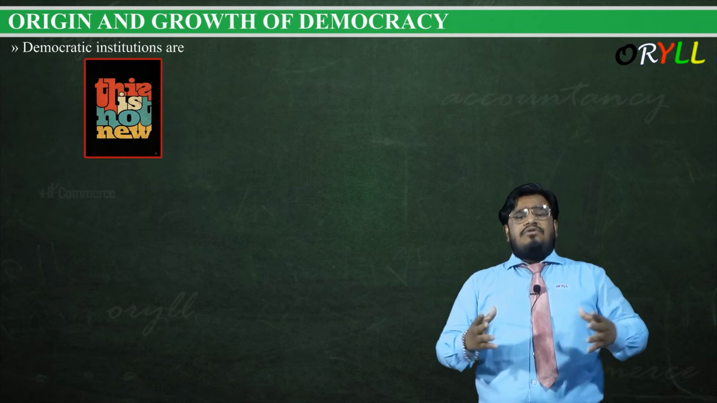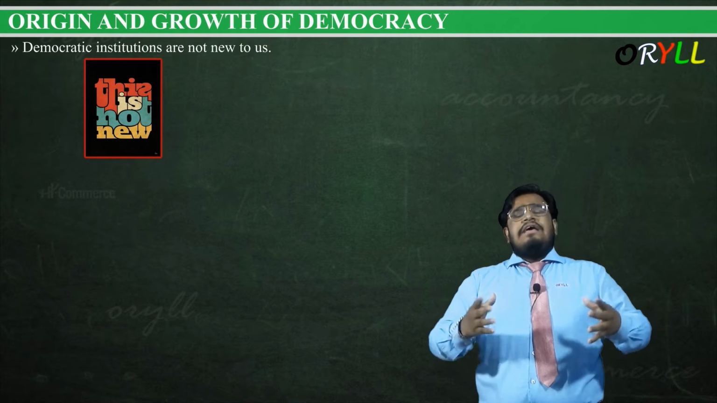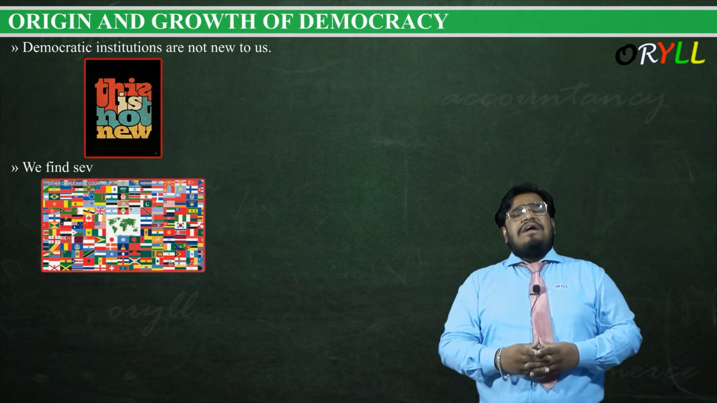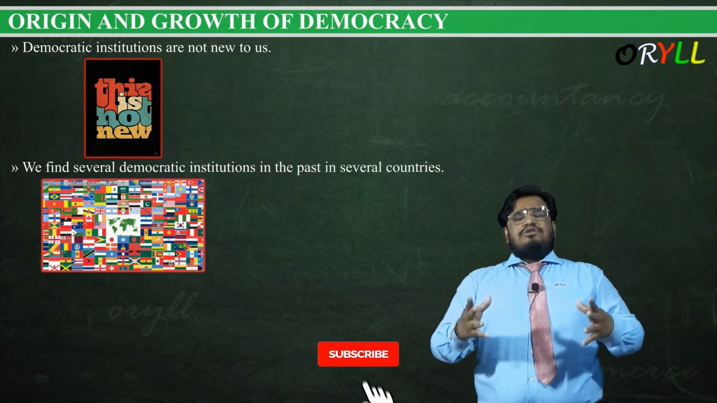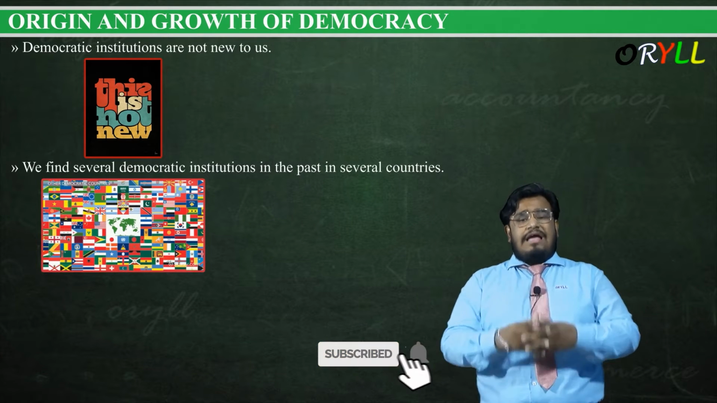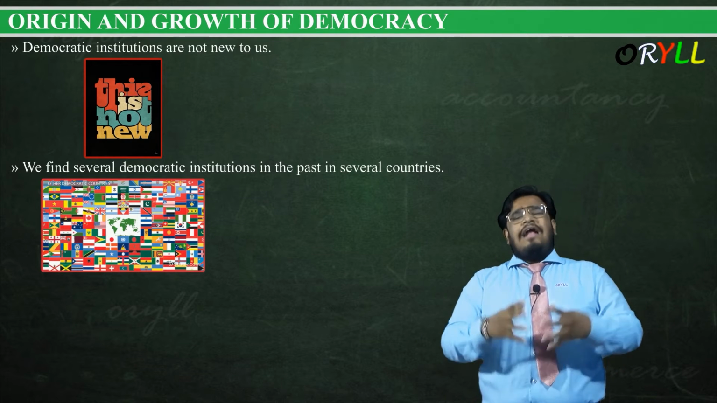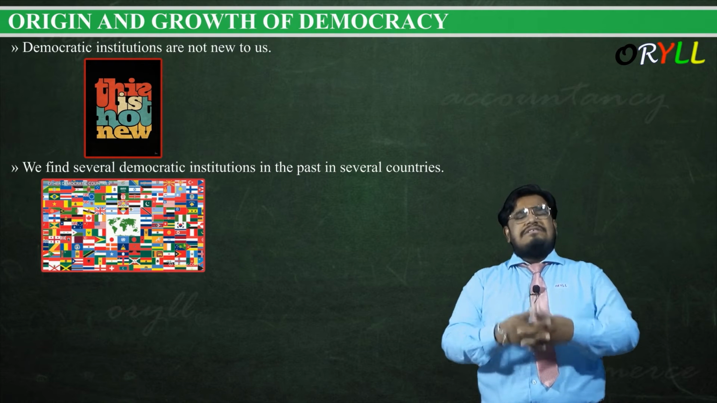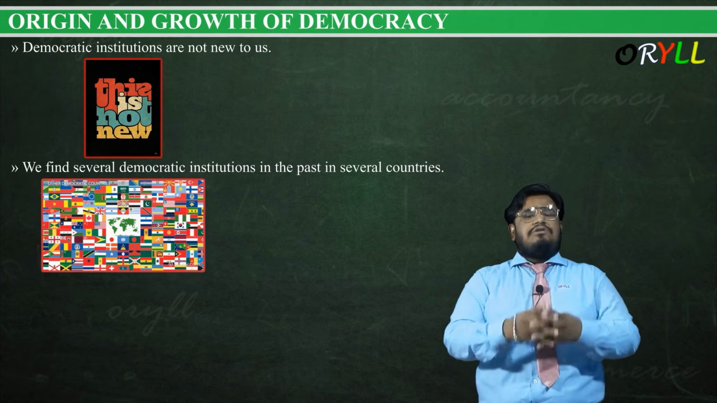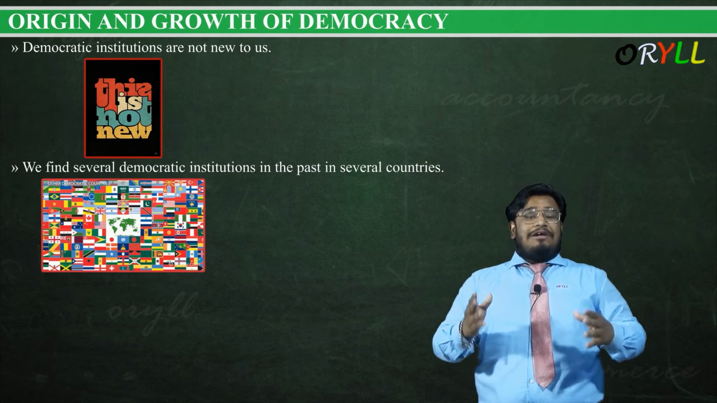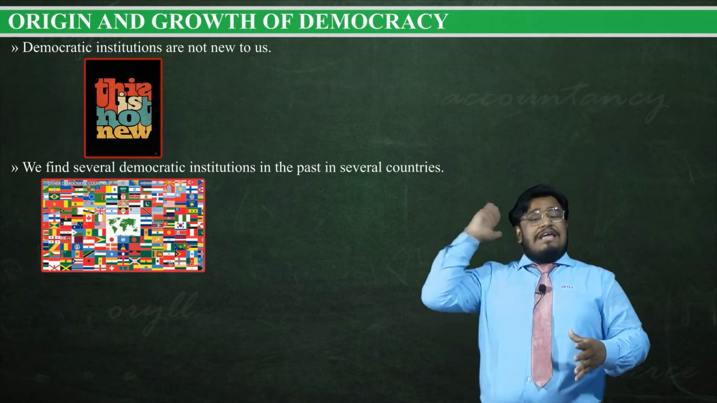Democratic institutions are not new to us, guys. Democratic institutions which are there, these are not new to us. We find several democratic institutions in the past in several countries. So the democratic institutions that we have now, like parliament, etc., are not a new thing. Ever since we were born, we are seeing democracy, and it was found in the past also. In the past means not like your father's or your grandfather's reign. It was there at a very ancient time also.